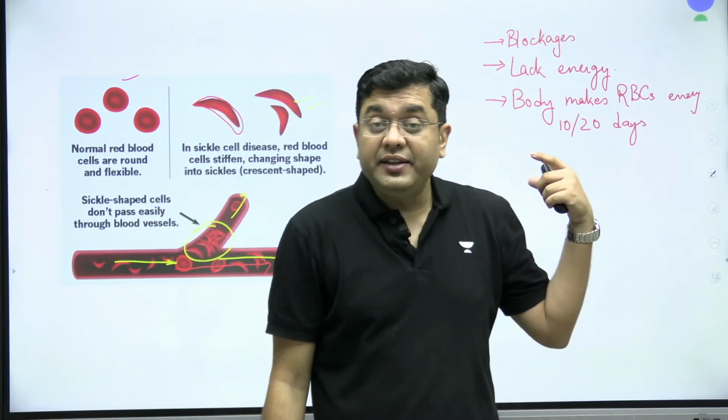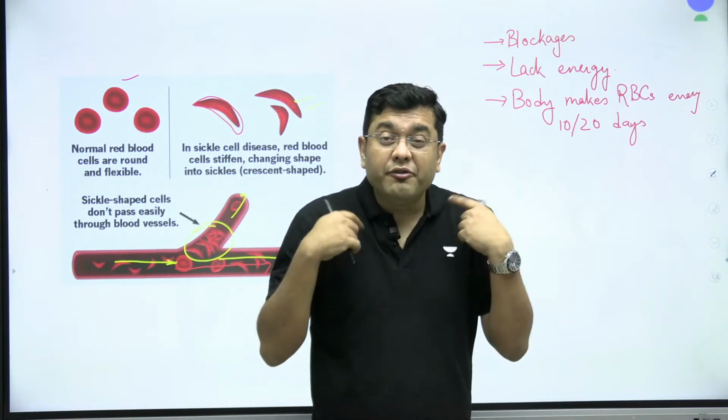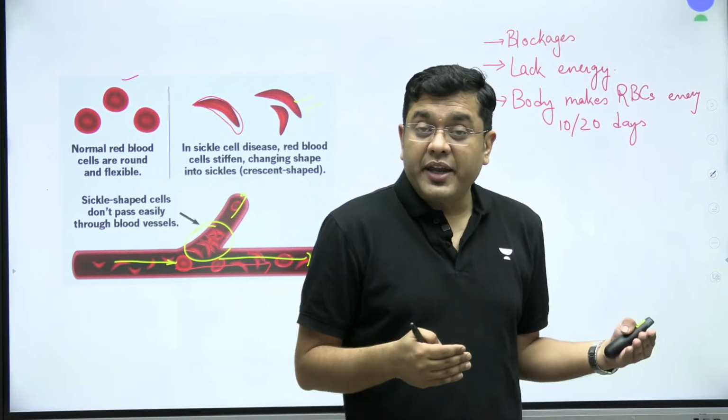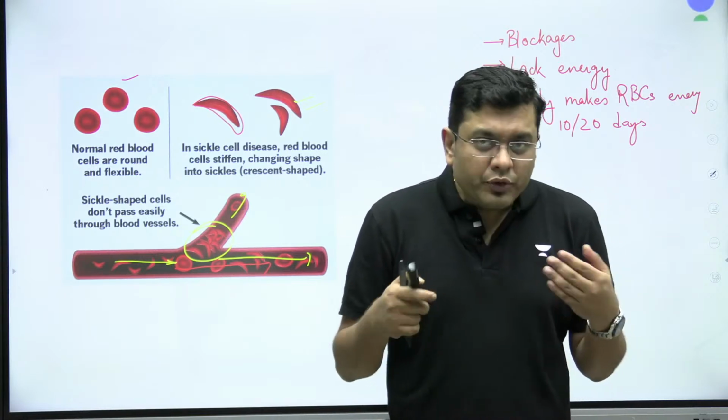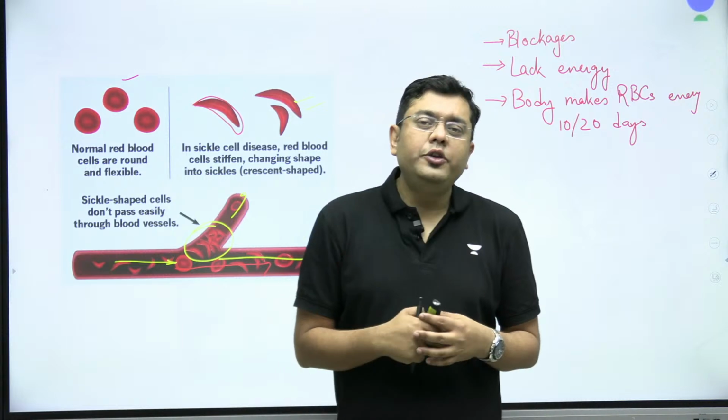Due to blockages, we have seen that there can be cardiovascular impact. There can also be inflammation, swelling, vision loss. Various different types of impacts and implications are faced. That is why sickle cell anemia is one of those issues that we need to solve.